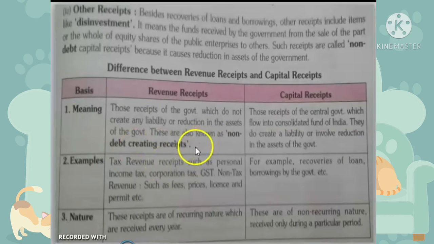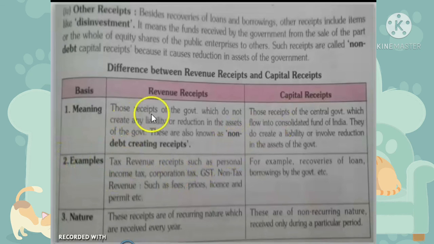They do not create any debt. Next is capital receipts. Those receipts of the central government which flow into the Consolidated Fund of India and create a liability or involve a reduction in the assets of the government are known as capital receipts.